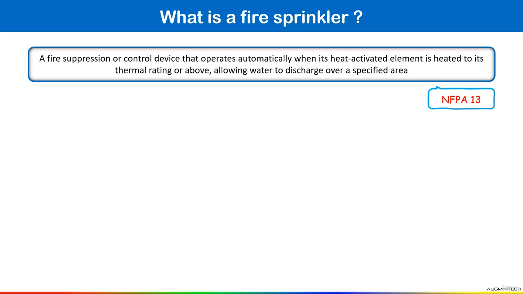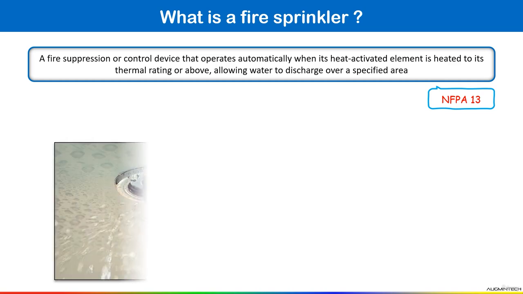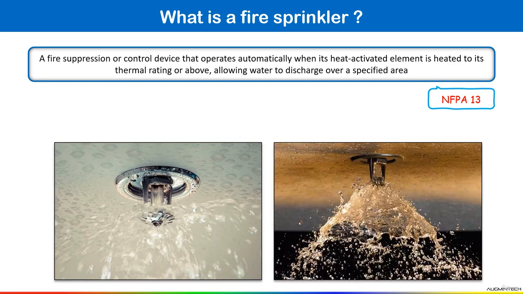National Fire Protection Association 13 is the standard for the installation of fire sprinkler systems. So basically in this fire sprinkler system, we do not need any human to operate this fire detection device. Okay, it operates automatically. Once the heat activated element is heated to its thermal rating or above, this sprinkler system allows water to discharge over a specified area. Okay, now see in this image you can see here we have an automatic fire sprinkler system which is installed in the ceiling.